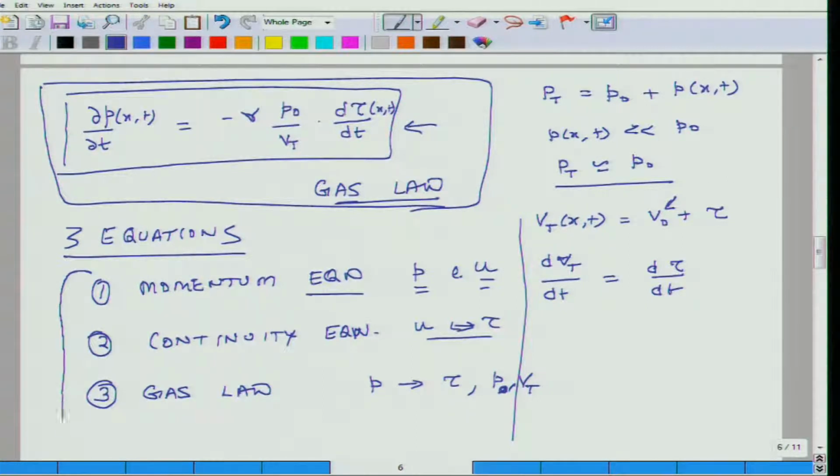We have three variables, lowercase p, lowercase u and lowercase tau. So using these three equations, we can solve for all three variables.